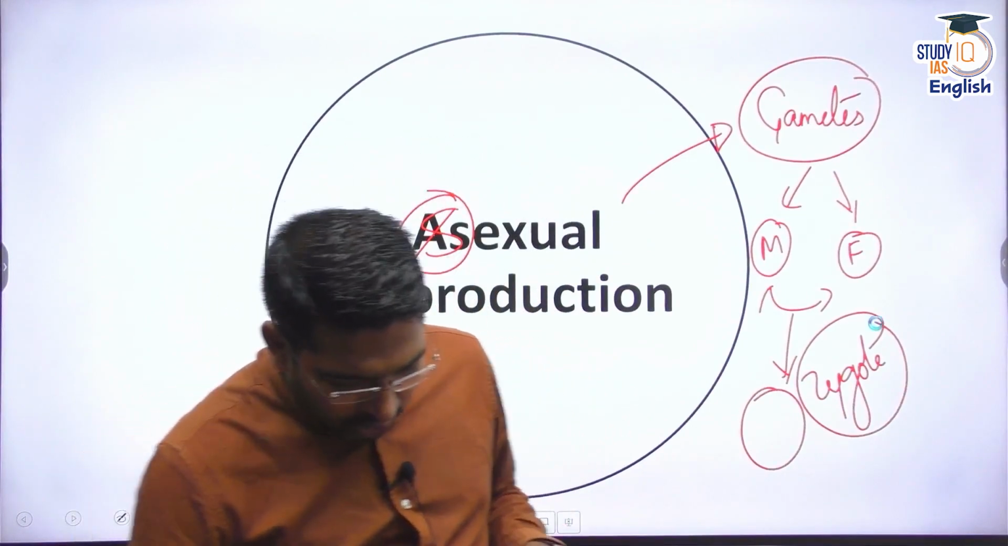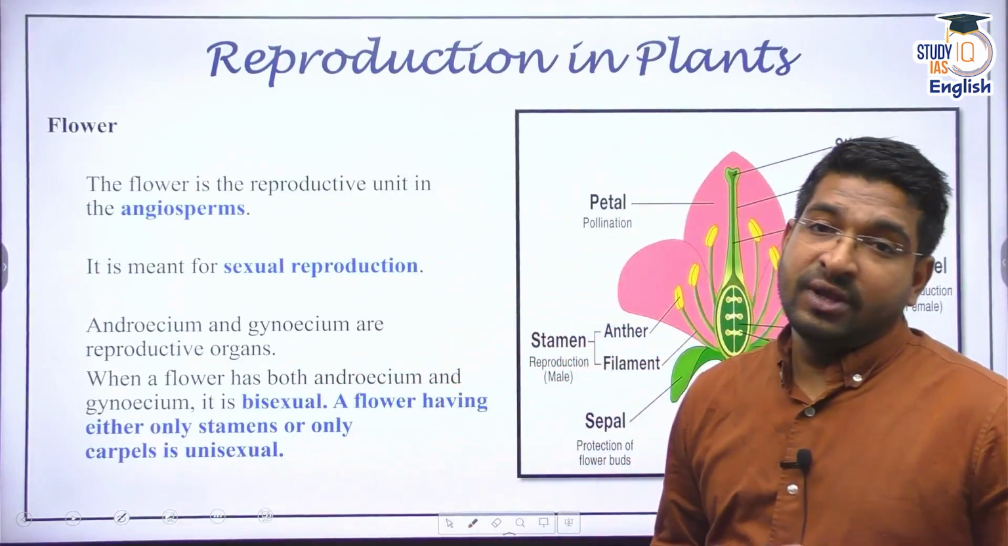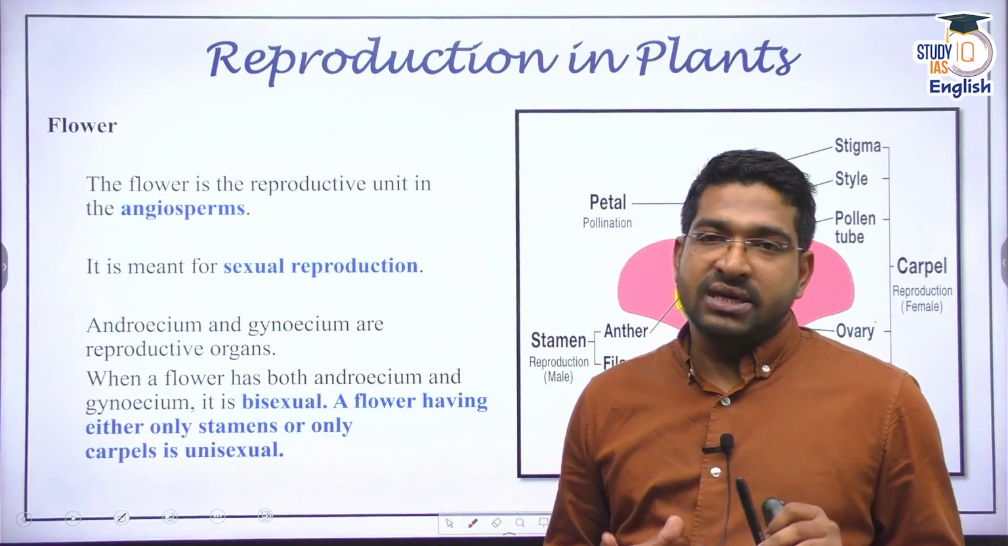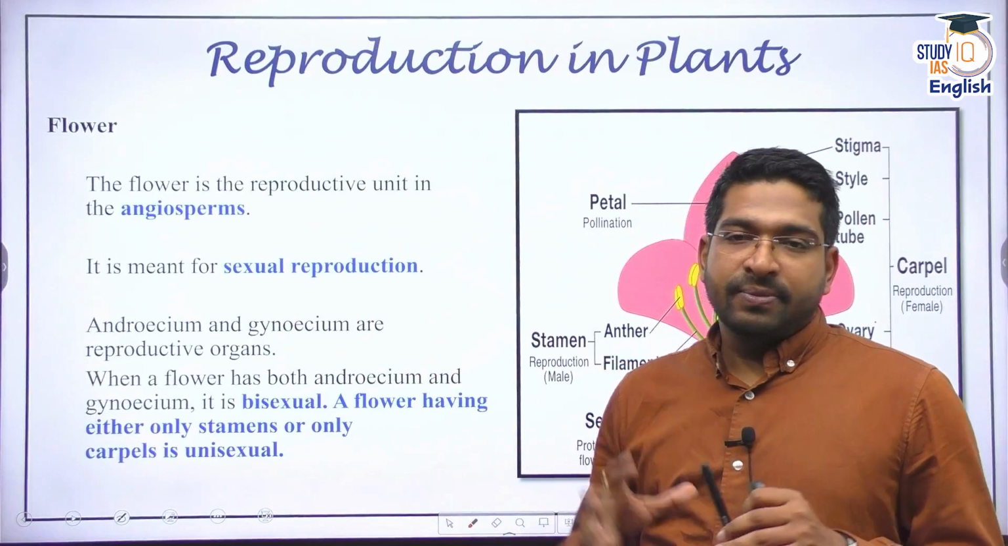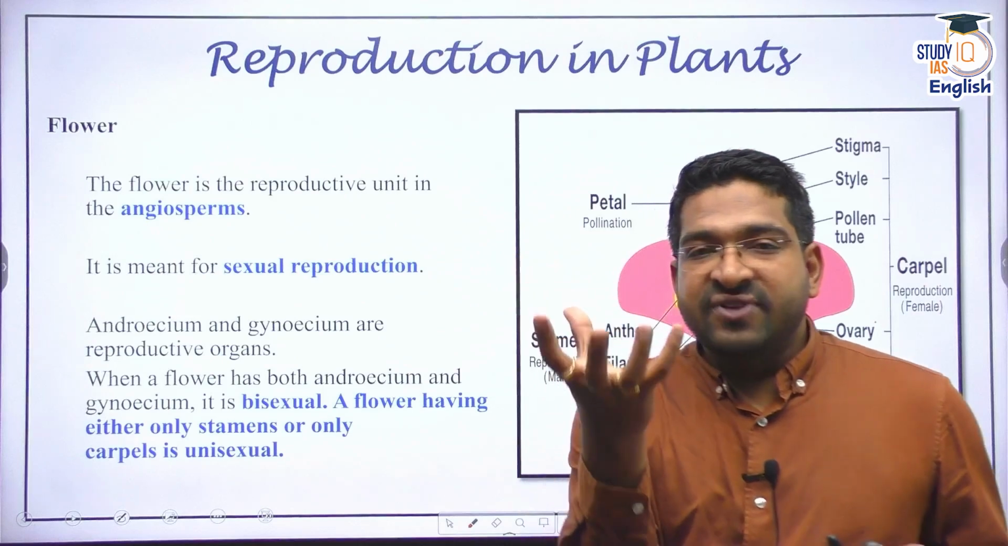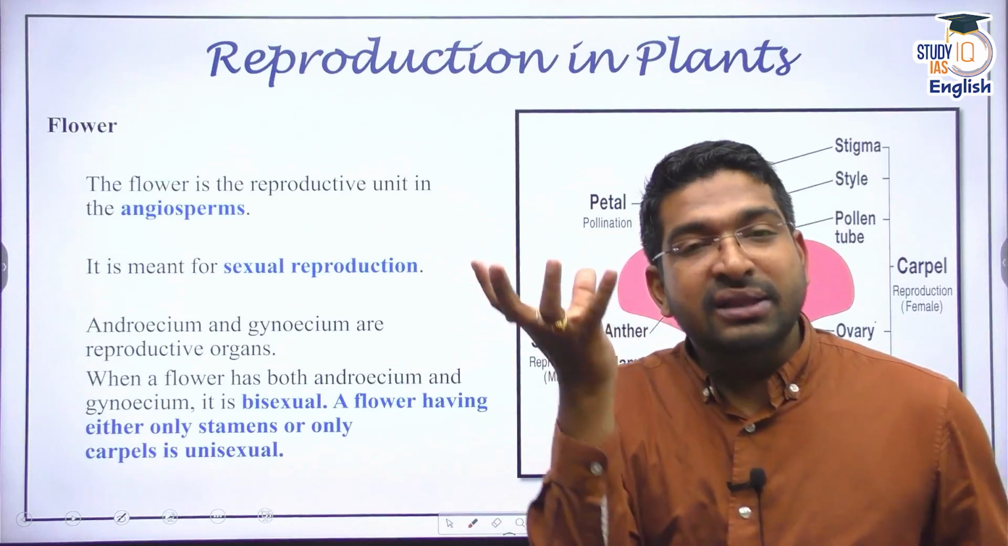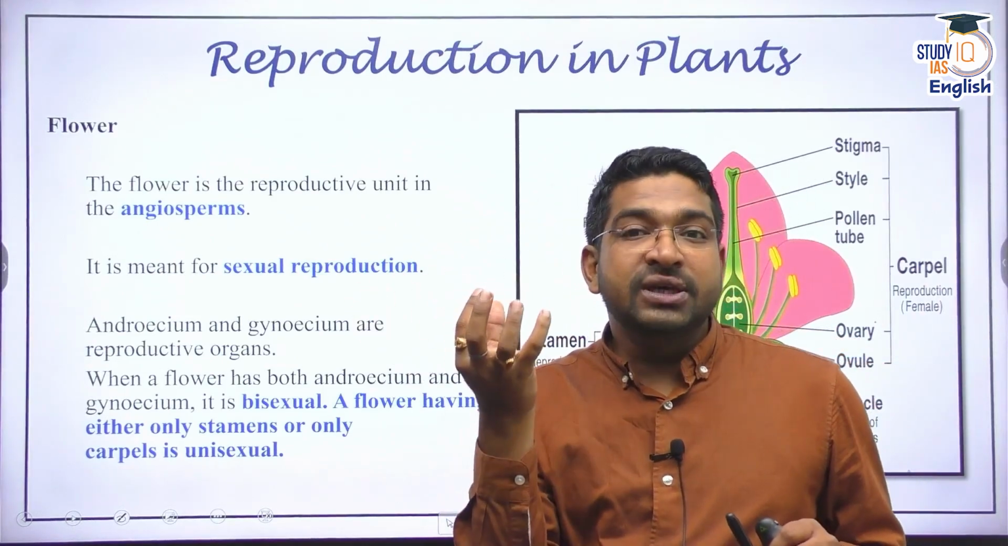Now, first, let's talk about sexual reproduction in plants. What kind of sexual reproduction do we find in plants? What are the reproductive organs? See, you must have seen a flower. A flower is nothing but the reproductive part of the plant.